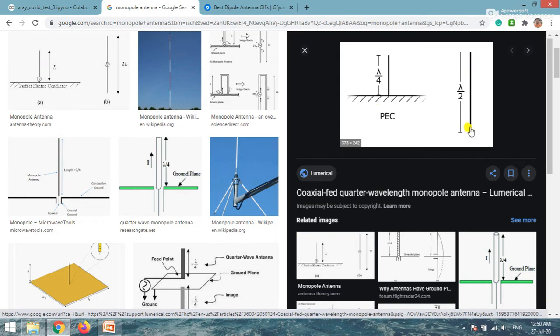So this is a monopole antenna, right? This is another picture, which is lambda by 4. Earlier this was lambda by 2 for the dipole, and this is lambda by 4. So what happens in a monopole antenna? We have something called a ground plane, and on top of the ground plane we have the antenna. The ground plane acts as a metallic sheet, and in case of electromagnetic fields, a metal acts like a reflector.